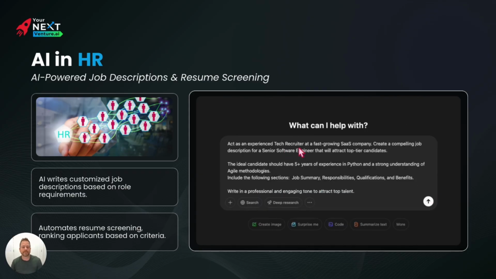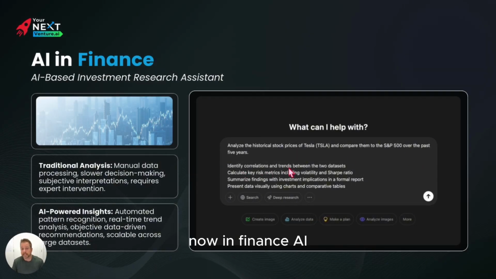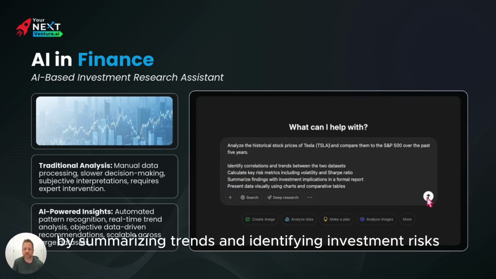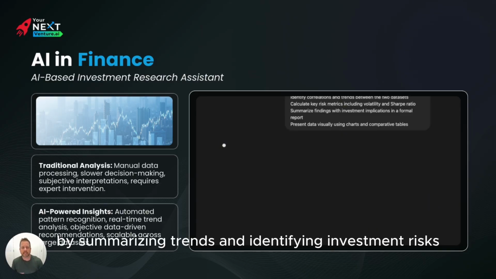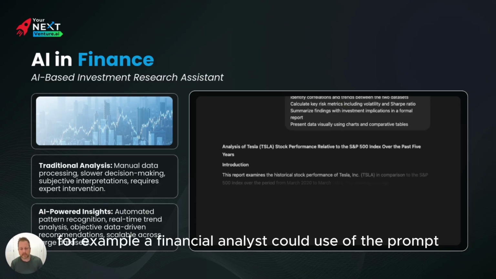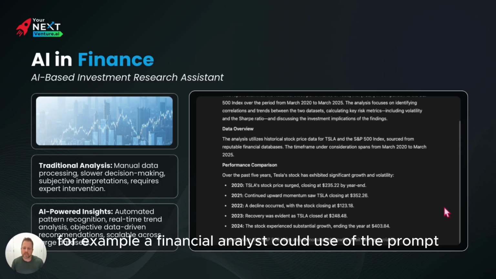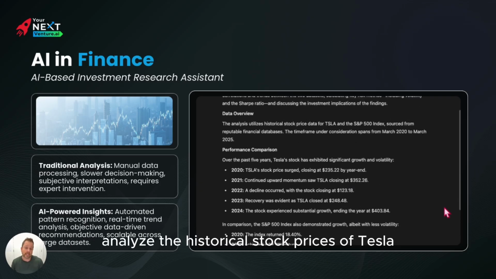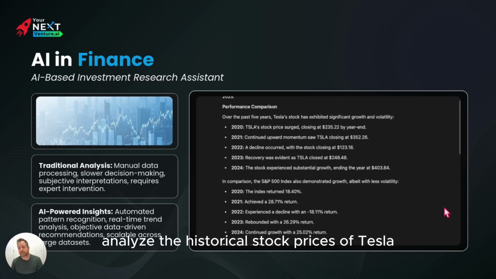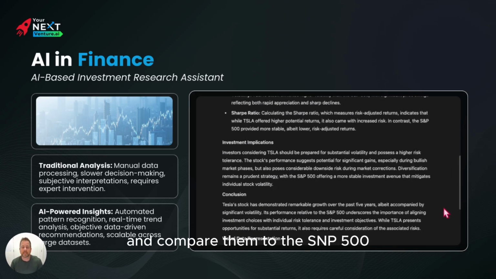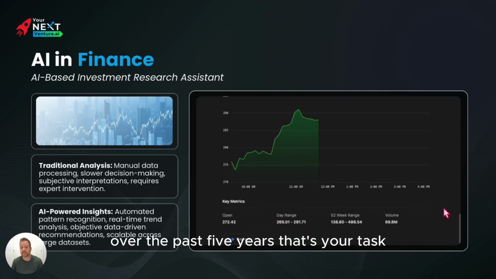There's your tone. Now, in finance, AI helps investors and analysts make data-driven decisions by summarizing trends and identifying investment risks. For example, a financial analyst could use the prompt, analyze the historical stock prices of Tesla and compare them to the S&P 500 over the past 5 years.